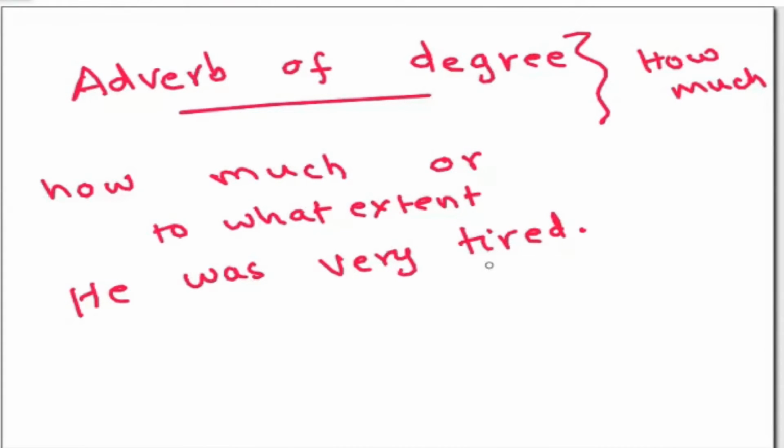If you say he was tired, you don't know how much he's tired. Is he less tired, average tired, or more tired? Here we are trying to find the degree. He is very tired.